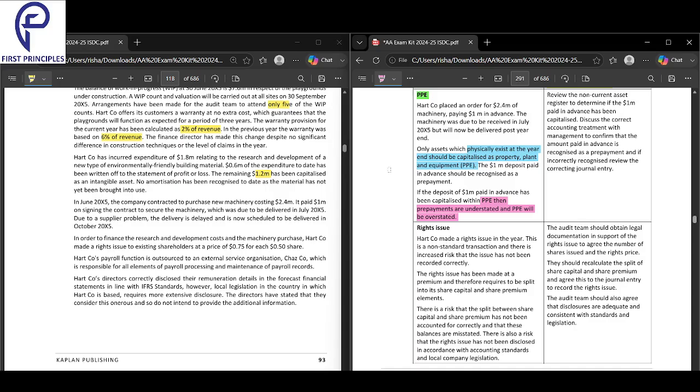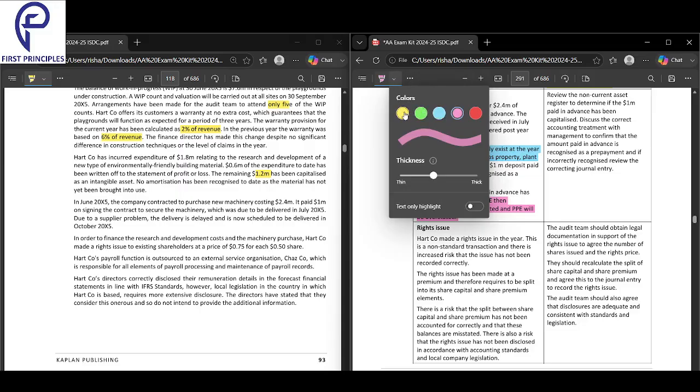If the deposit of 1 million paid in advance has been capitalized within PPE, prepayments are understated and PPE will be overstated.